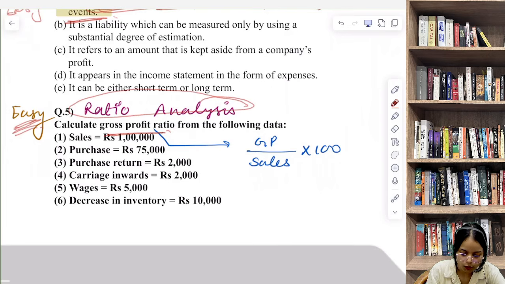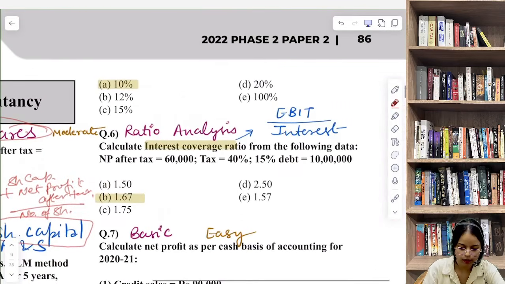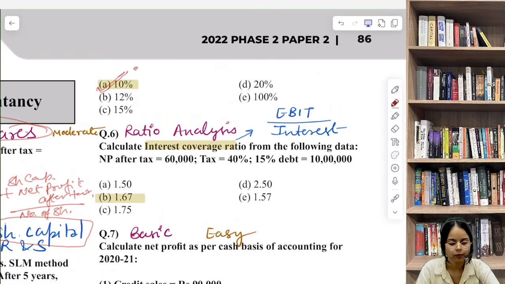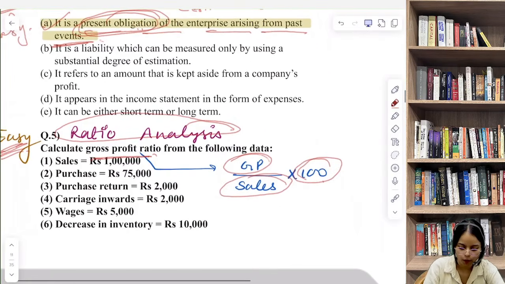So gross profit ratio के लिए gross profit divided by sales multiplied by 100. This is your formula for determining gross profit ratio. Okay, so the correct answer here is 10%. So this question comes, we can say, from ratio analysis and specifically from profitability ratio.